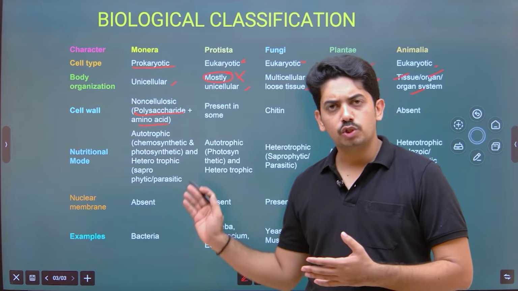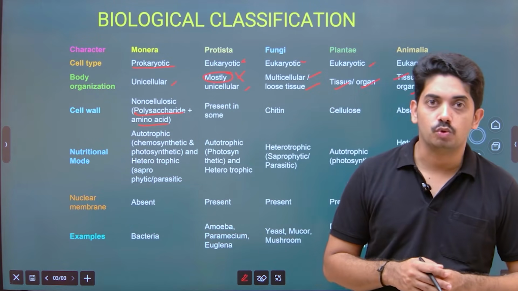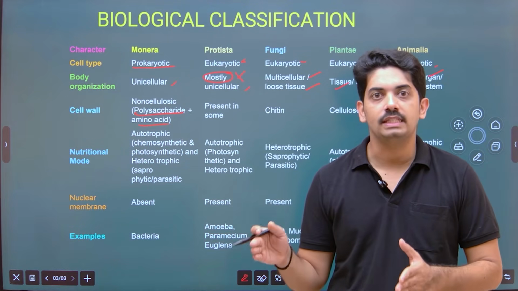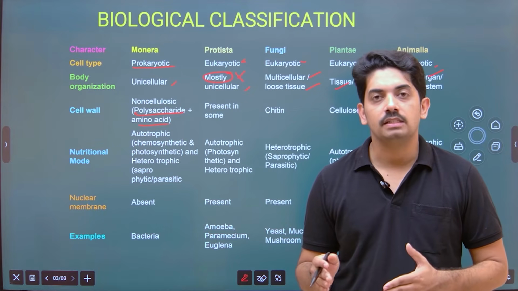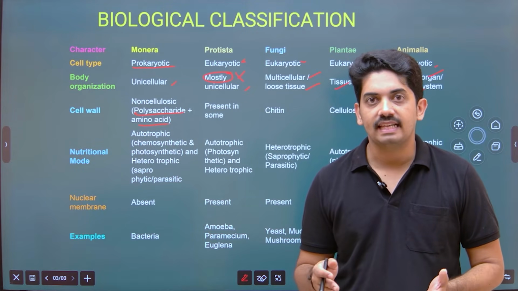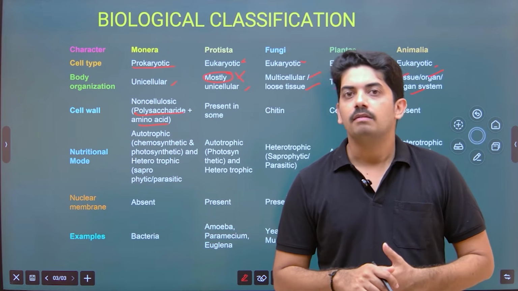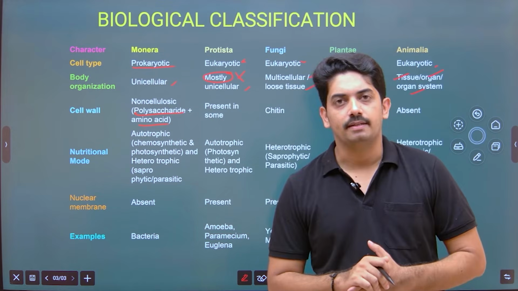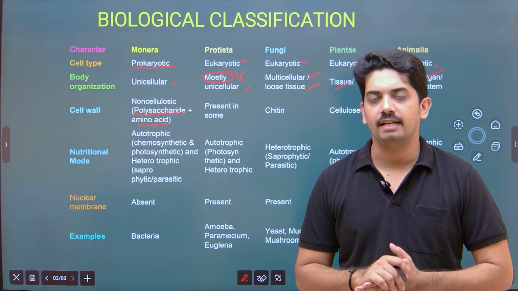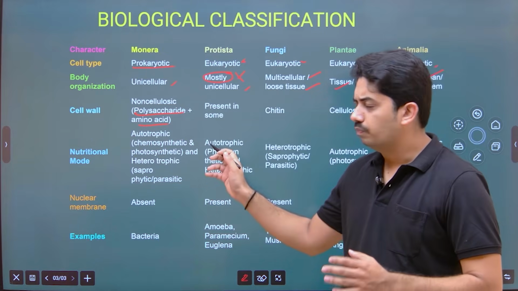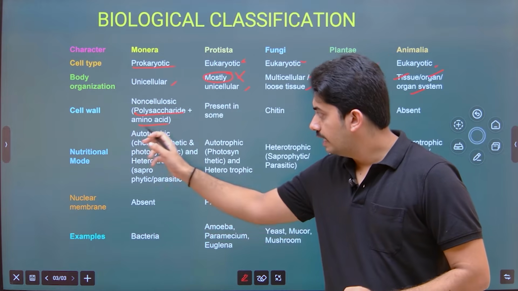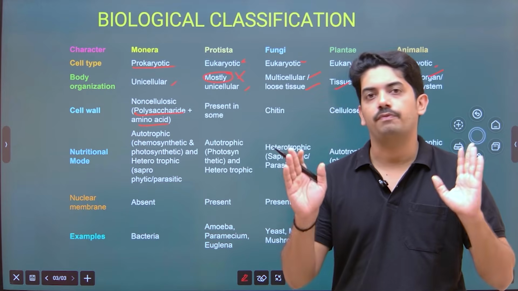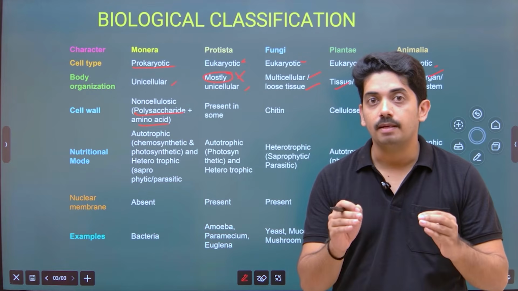Then heterotrophic, most of the bacteria are heterotrophic again. Though some of them are parasites, some of them are pathogens. They cause disease like cholera, tetanus, typhoid, in plant citrus canker. All these are caused by bacterial disease. Okay. Then they are saprophytic, means growing on dead and decaying material. Okay. So very important character. In Monera we observe most diverse form of mode of nutrition. Okay, that is the very important character.